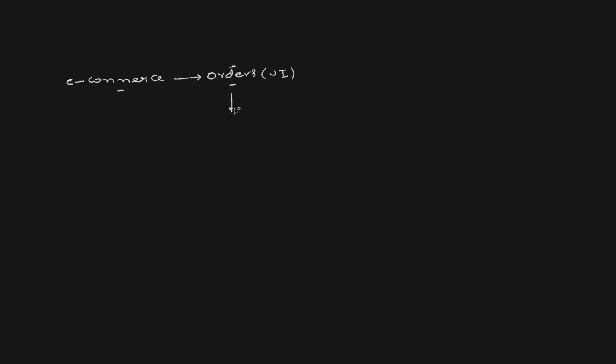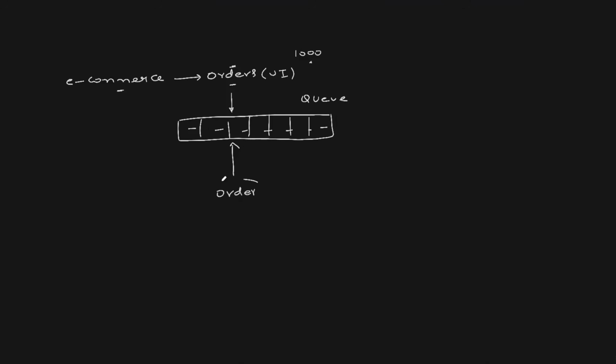Whenever users place orders, it's not that one user would place the order. Thousands of users can place orders. So all the orders would go into a queue, right? A queue where order 1, order 2, order 3, order 10, all of them are placed. Now there is an orders microservice which would read the orders from the queue, first come, first serve, right? It reads the orders from the queue and starts processing them.